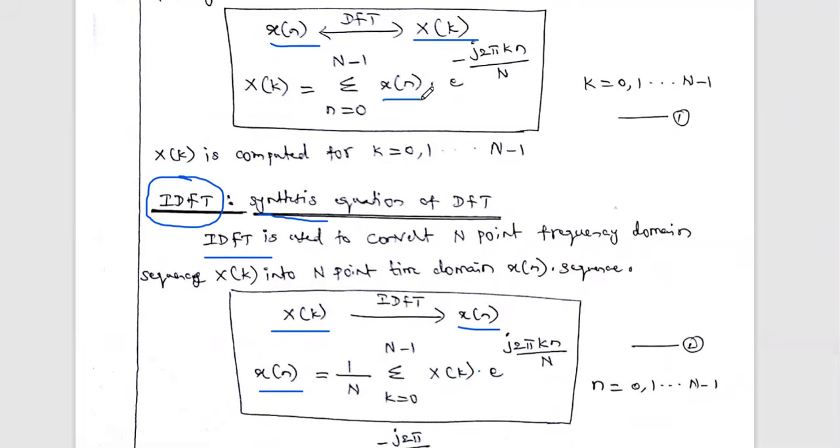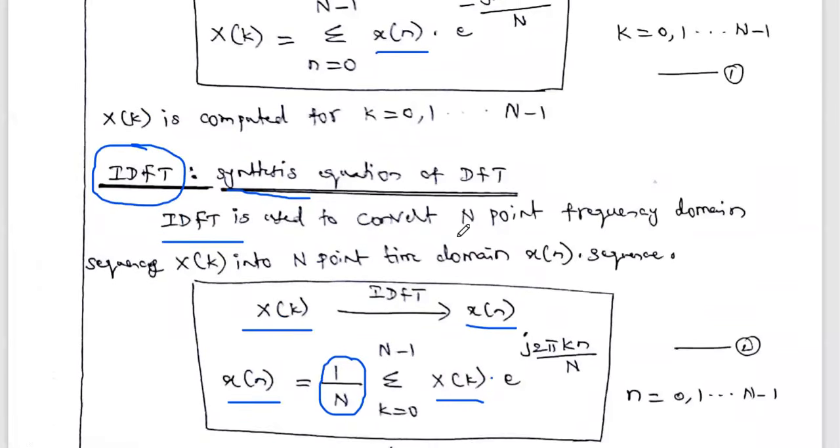Here the input is x of n. In the inverse, the input is capital X of k. Here it is e power minus j2 pi k n by N, and here it is e power plus. Then, additionally, in the inverse DFT there will be a 1 by N. We have to divide this answer by capital N, but here there is no N. Okay, this is the formula difference between the DFT and inverse DFT.